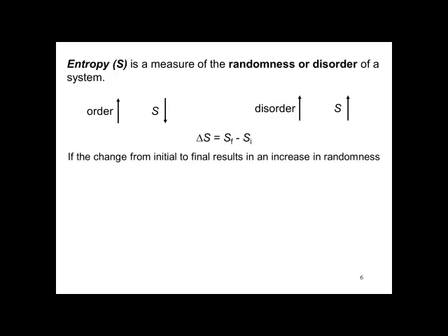We introduce a new thermodynamic term, entropy. It is a measure of randomness or disorder of a system. If the order increases, the entropy decreases. If the disorder increases, then the entropy increases. The change in entropy is the final entropy minus the initial entropy. If the change from initial to final results in an increase in randomness, then the final will be greater than the initial, and delta S will be greater than 0, that is, positive.